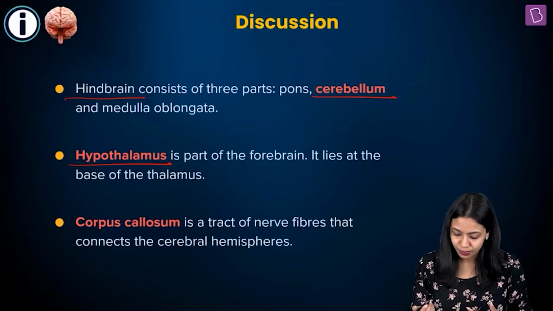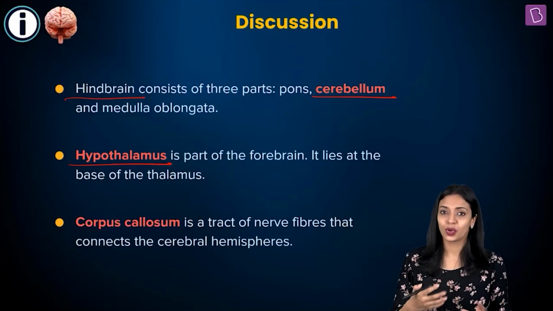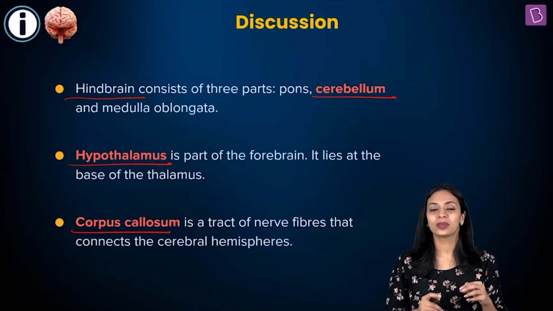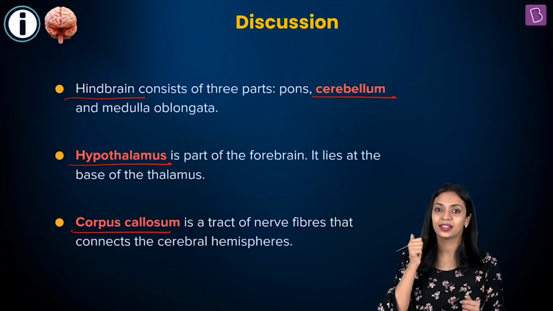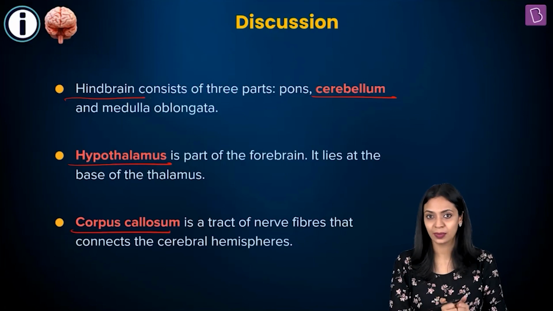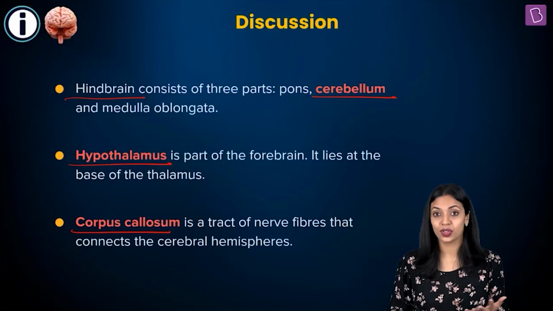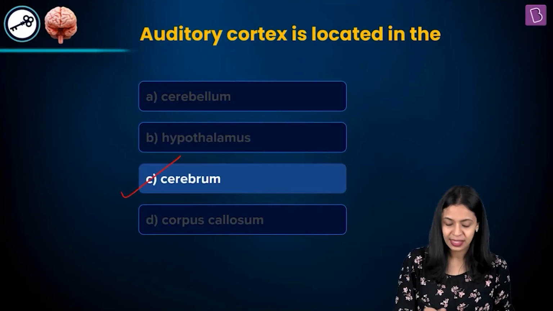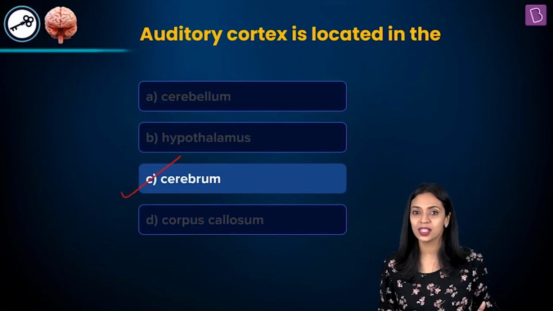Okay, so in the hypothalamus you don't have the auditory cortex. Corpus callosum is a tract of nerve fibers that connect the right and the left hemispheres of the cerebrum. Okay, so that also does not have the auditory cortex region. The auditory cortex is found in the cerebrum. So the correct answer to this question is option C.